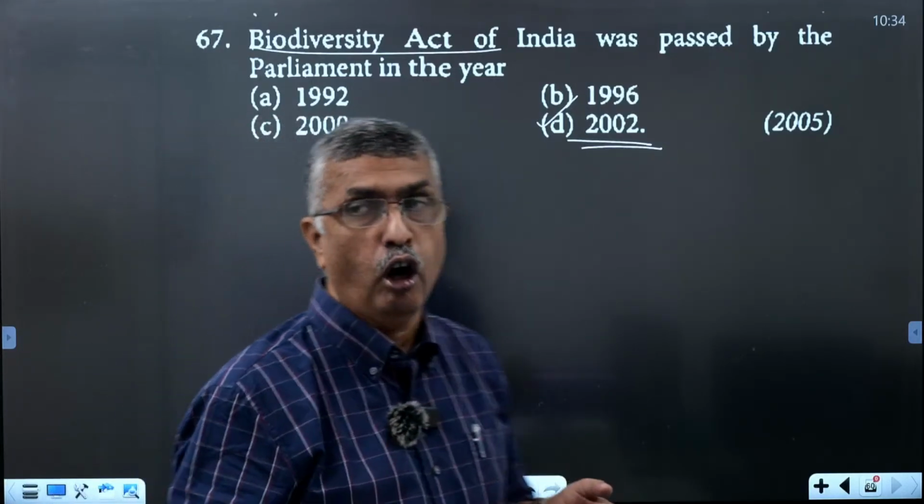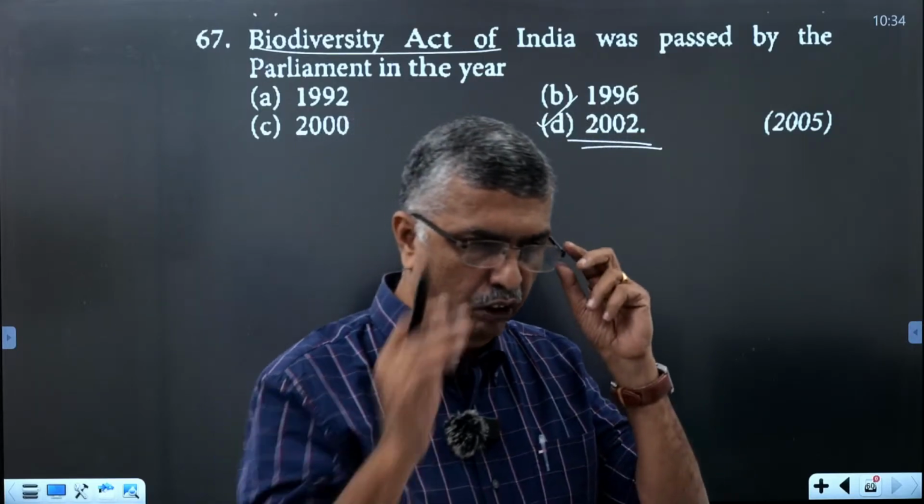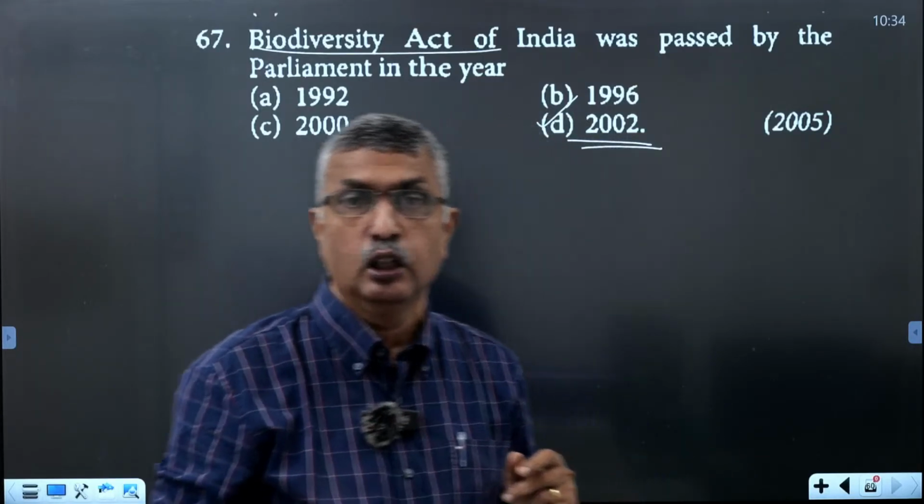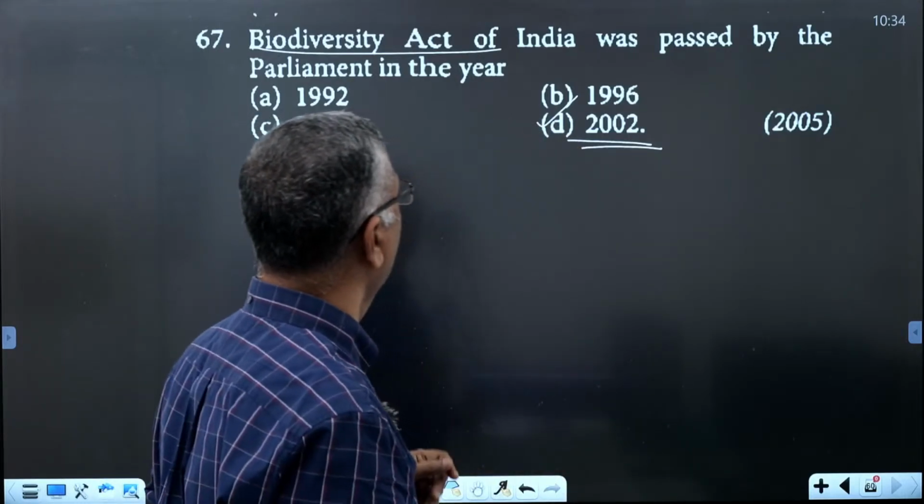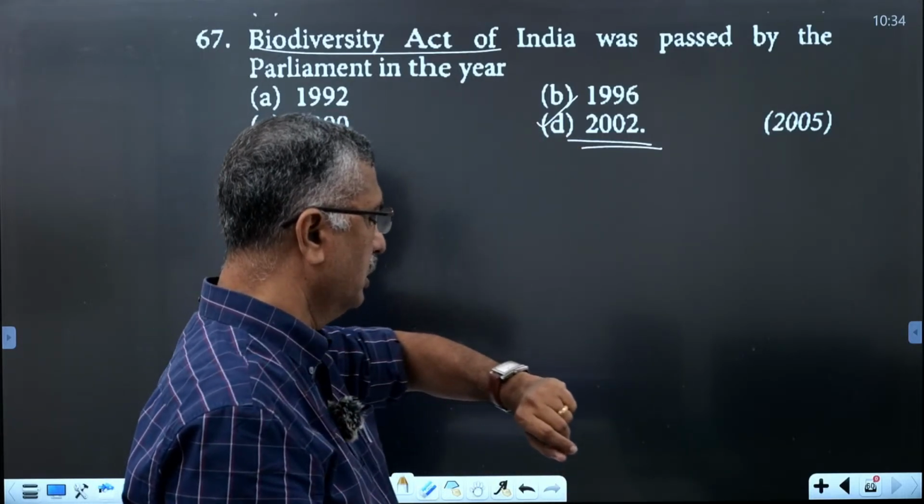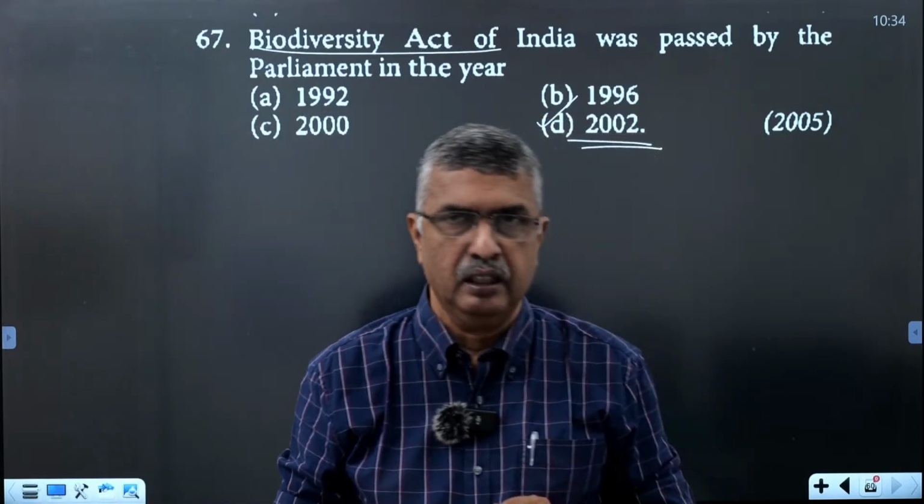After the global World Summit on Sustainable Development conducted in 2002 at Johannesburg, that is about this chapter, biodiversity and conservation. Okay, we conclude this chapter. Okay, thank you.